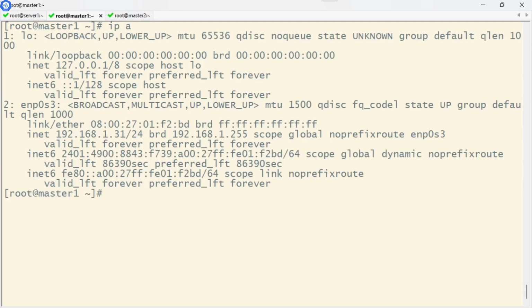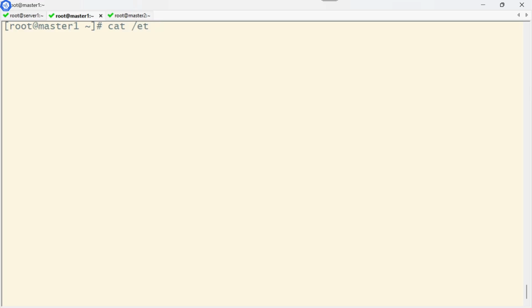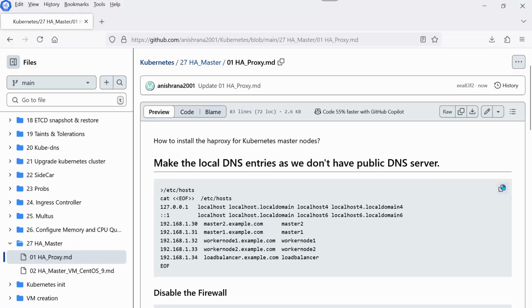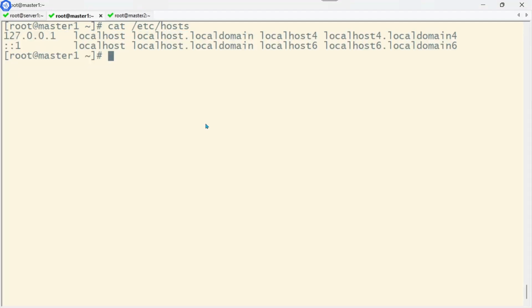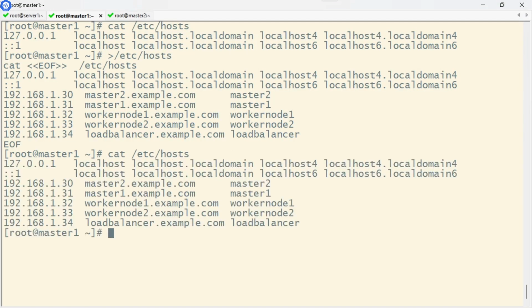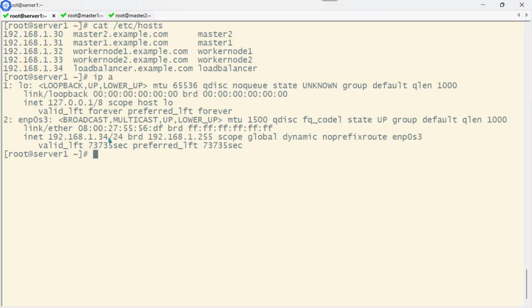Okay. Check here, the /etc/hosts file. Let me copy here and update this file. If I check this file again, now I see all my nodes here. Master 2 IP is 30, master 1 IP address is 31, worker node 1 is 32, worker node 2 will be 33, and this is my load balancer server. It is this one, the 34 IP address. Okay.